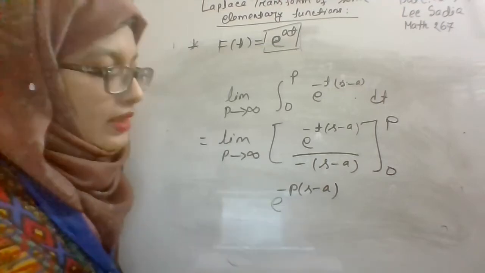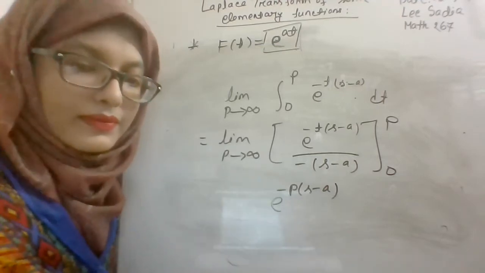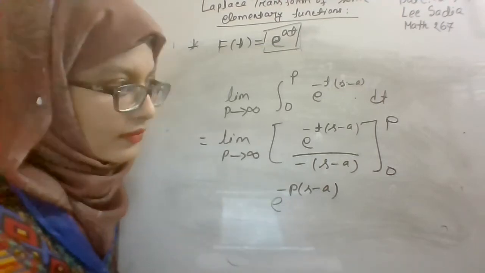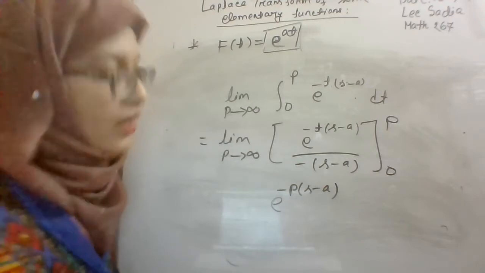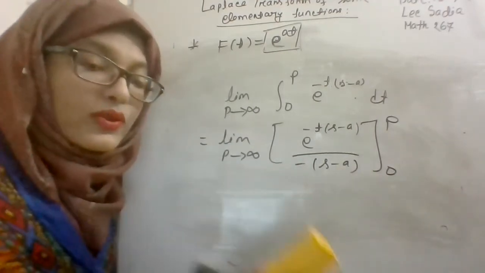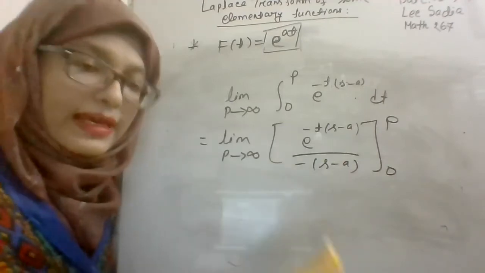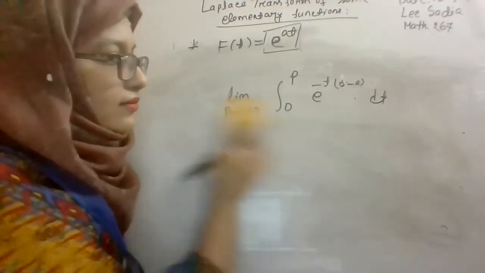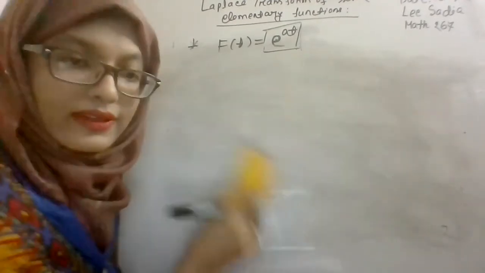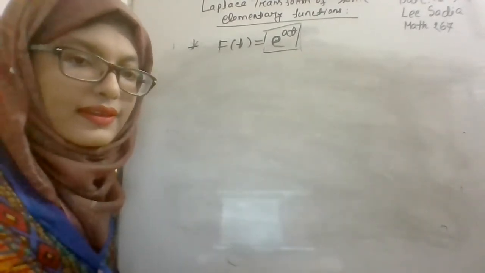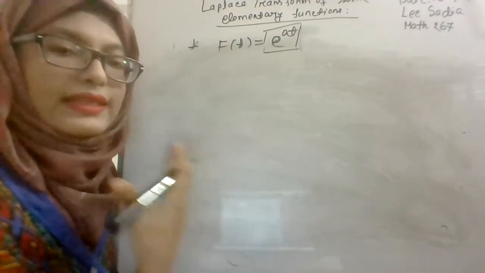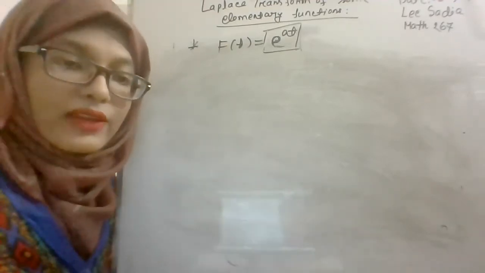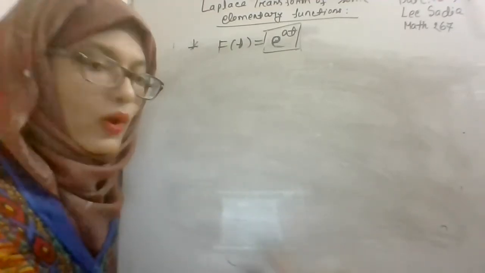Question: why are we using a limit instead of directly using infinity? Is it possible to calculate your function at infinity? Can you calculate anything at infinity? That's why we are considering limit p tends to infinity. That means the values of p tend to infinity, but not at infinity.